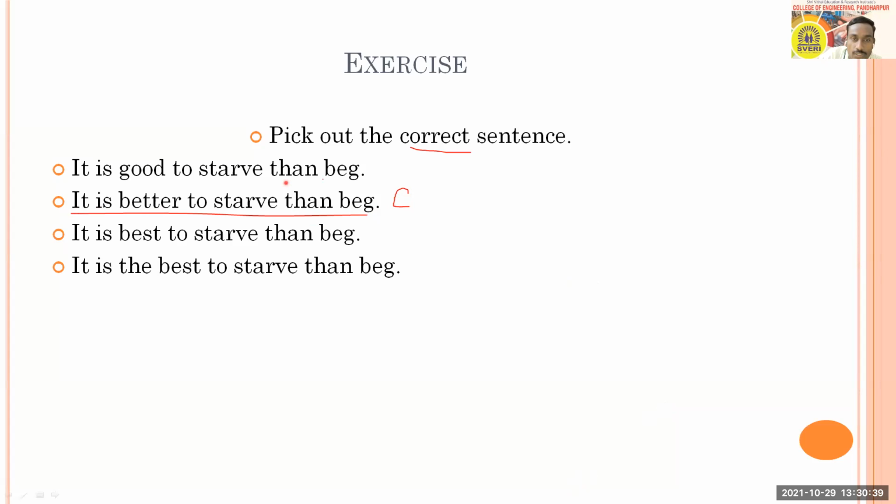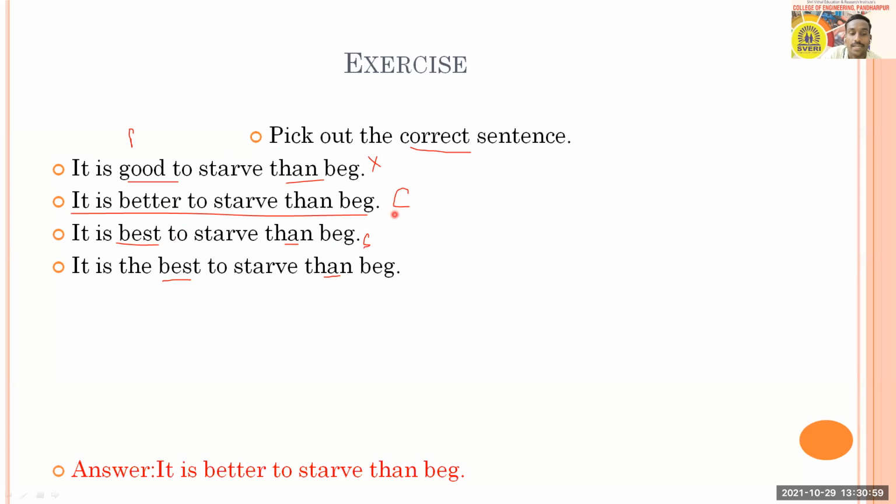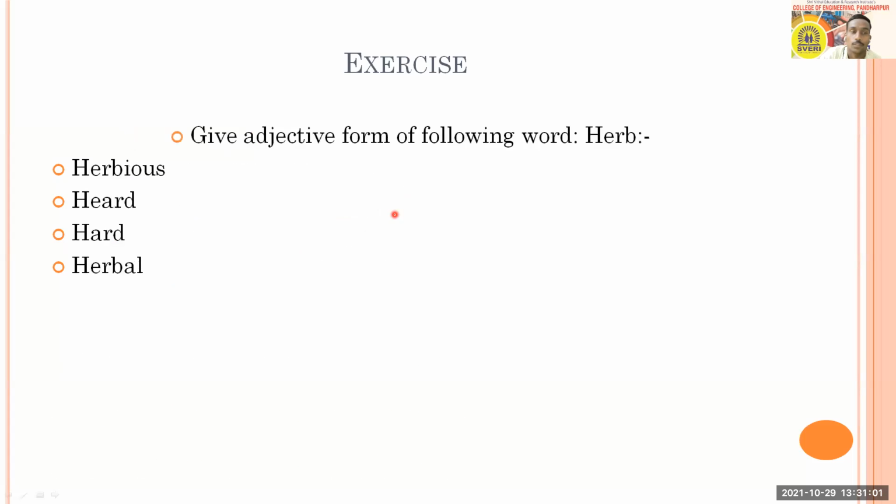In all four sentences we have than, but in all four sentences we do not have the comparative form of the adjective. So good is not comparative, it is positive. So option A cannot be the answer. Then best is superlative, so option C cannot be the answer. Same with option D. Therefore, B is going to be the answer. So all of you are right that option B is the answer for this question.